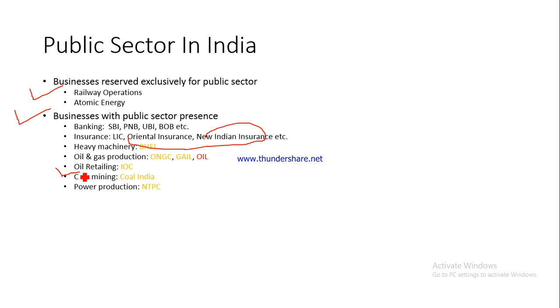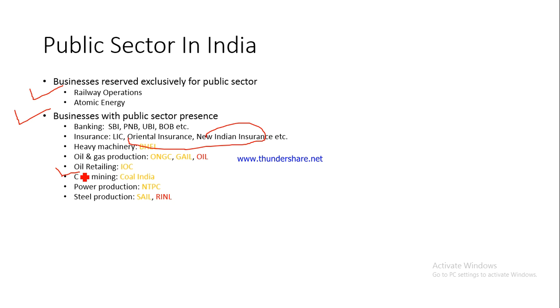Power production. Do you understand? NTPC, National Thermal Power Corporation. So they are into producing thermal power. Thermal power is when you heat up coal to boil water, produce steam, and then use that steam to run turbines and to generate electricity. So Thermal Power Corporation is a PSU engaged in power production.